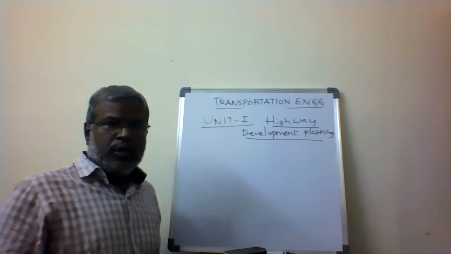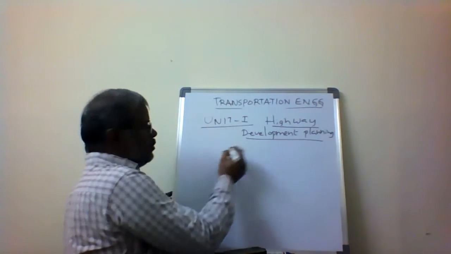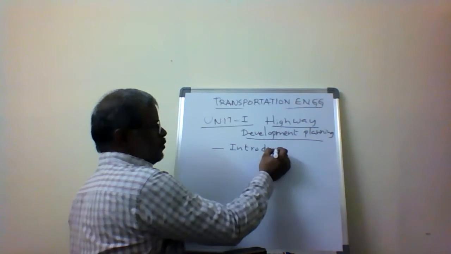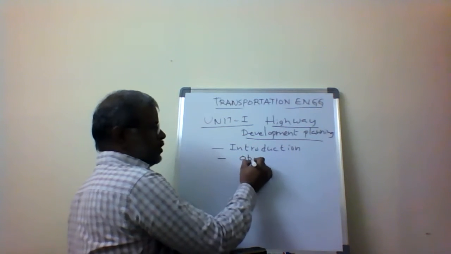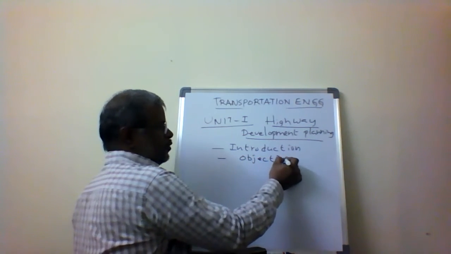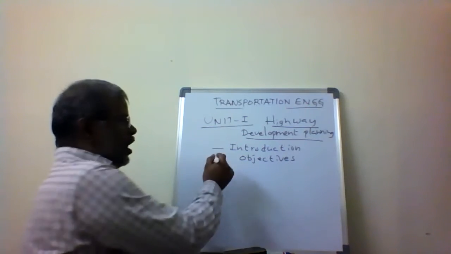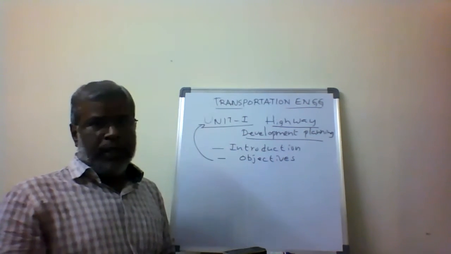Before going to unit 1, I will give the introduction and the objectives of transportation engineering, and then I will go for the first unit, highway development and planning.